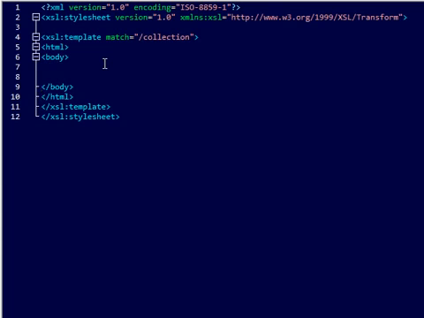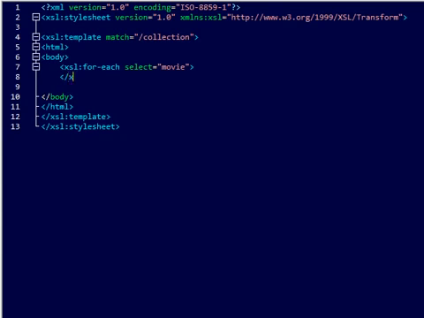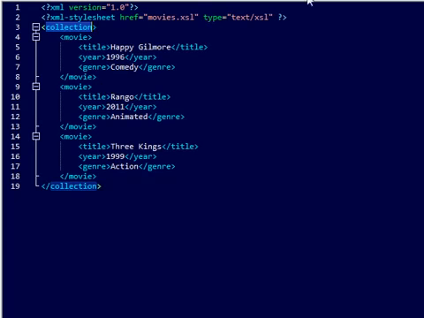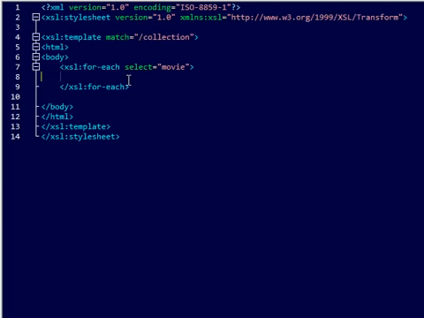So within our body tag, the first thing we're going to do is create a for each loop. This might sound familiar to you if you're a programmer, so you'll already know what a for each loop does. So basically what this says is for each movie we're going to do whatever's in here. And it will go through each of these movies, which in this case is 3, and do this. So what we'll do is we'll just print out some values.